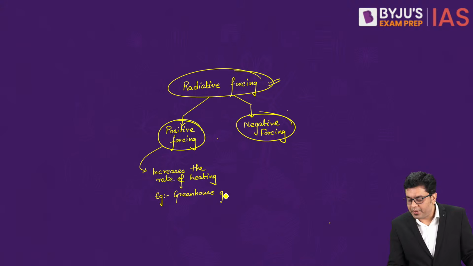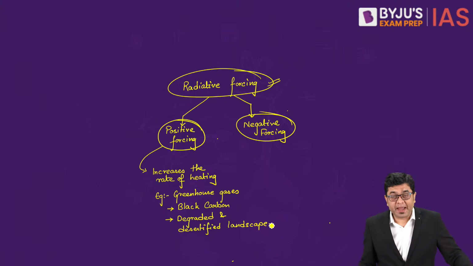Then we also have black carbon and a few of the other aerosols that are emitted. For example, degraded and desertified landscape. All these increase the rate of heating received on the planet, so they will be included under positive forcing.